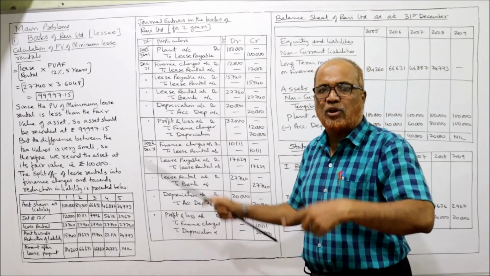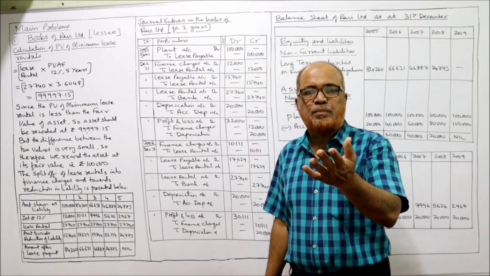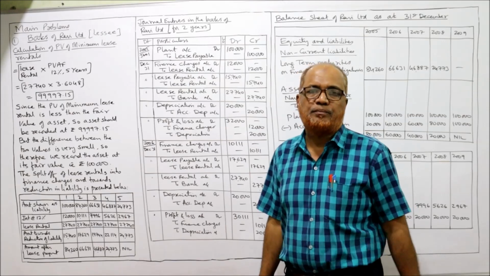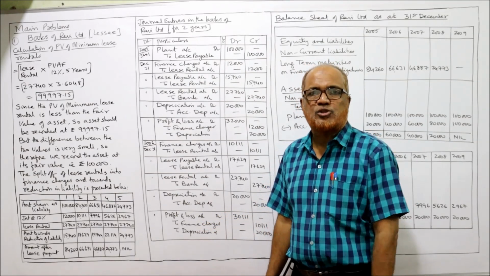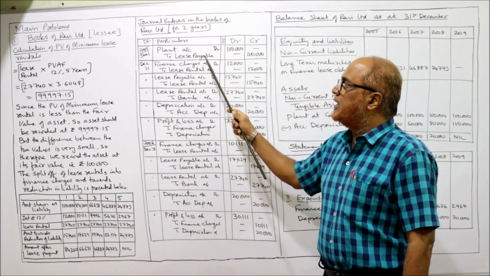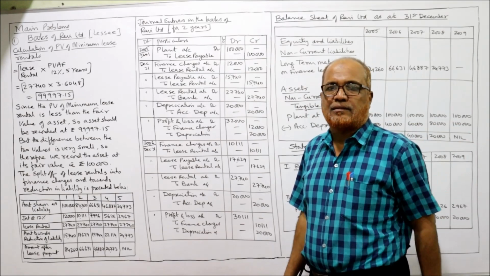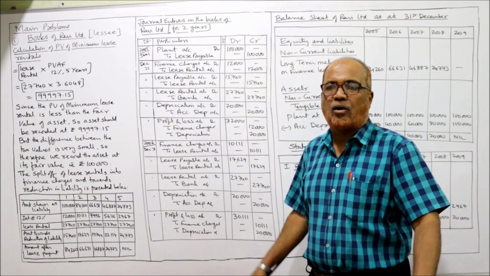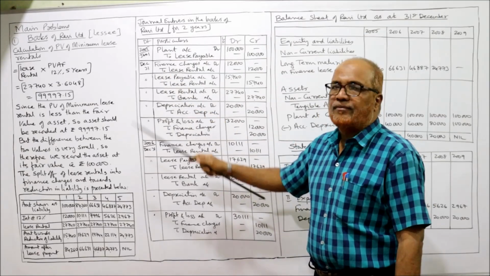The narration I am explaining, not writing, because time would be unnecessarily wasted. That's why I am explaining, so better you note it down. Keep a notebook beside you and note down the narration I am explaining. Plant account debit to lease payable. Being the plant taken on lease. First entry over. Now at the end of the year.